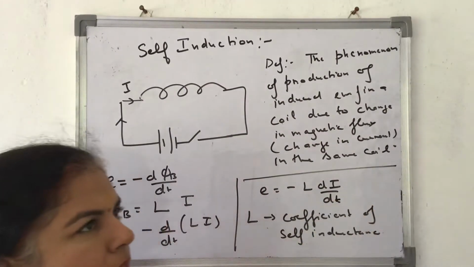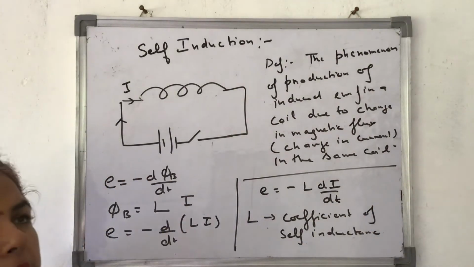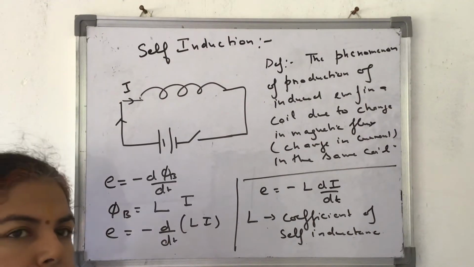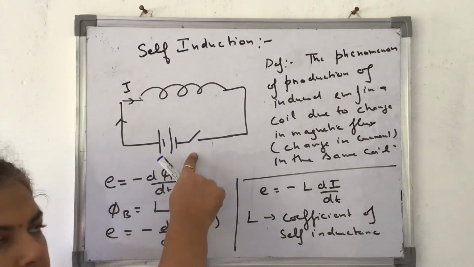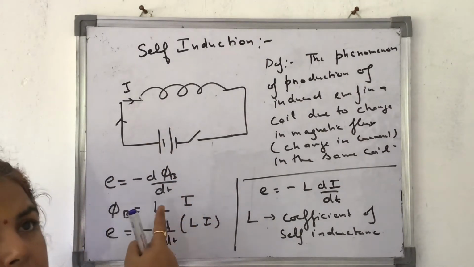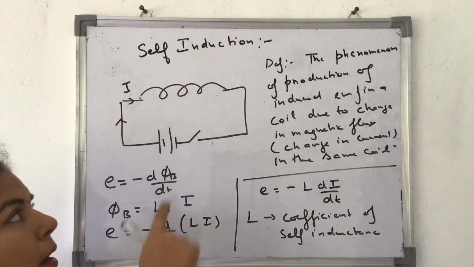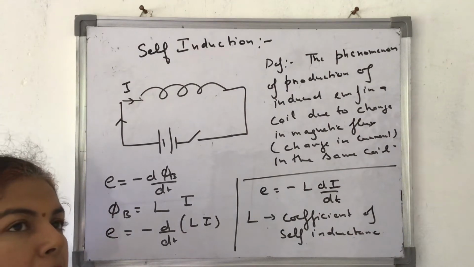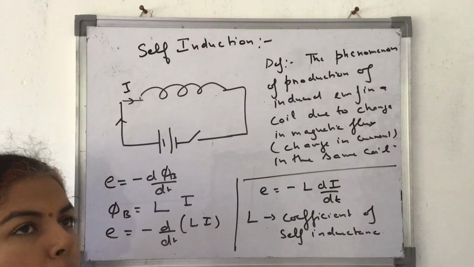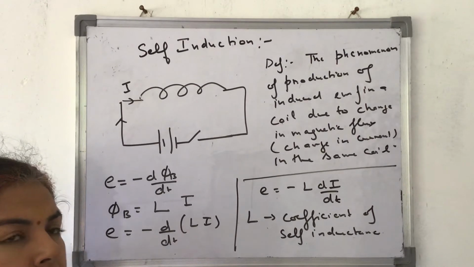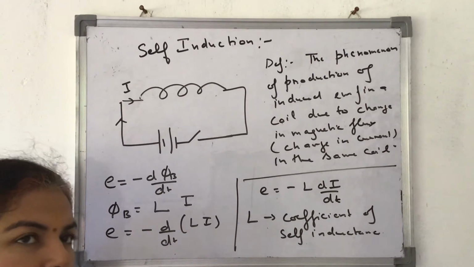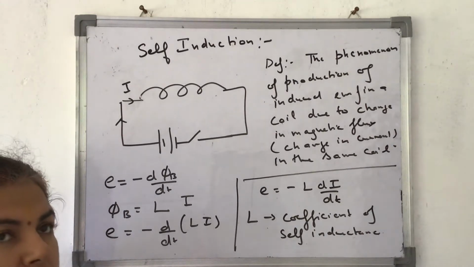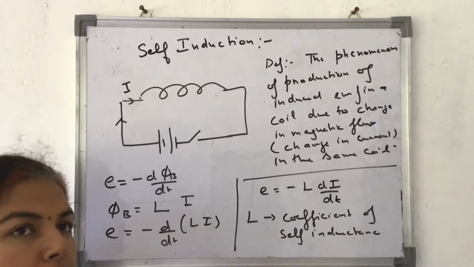I repeat what I was telling you. In this coil, initially there is no current flowing. That means initially the current is zero. If I tap this key, the current starts increasing. Because of this increase in current, magnetic field also increases in this coil. As a result, magnetic flux also increases. Due to this change in magnetic flux, induced EMF is produced. This phenomenon because of which induced EMF is produced is called self-induction.